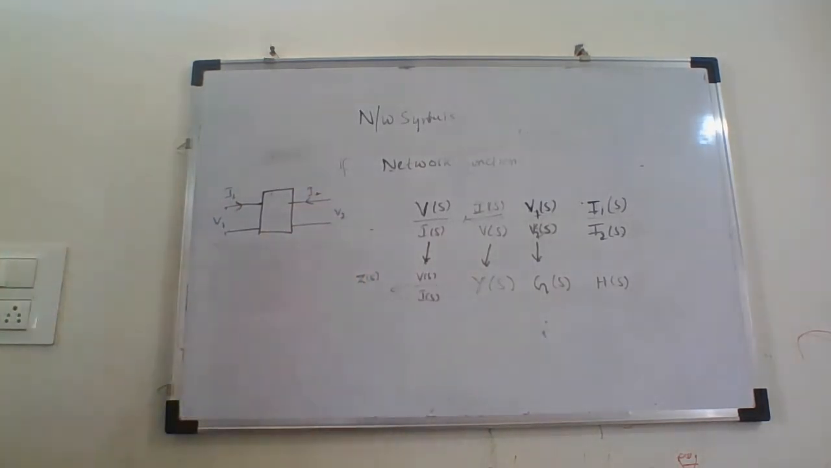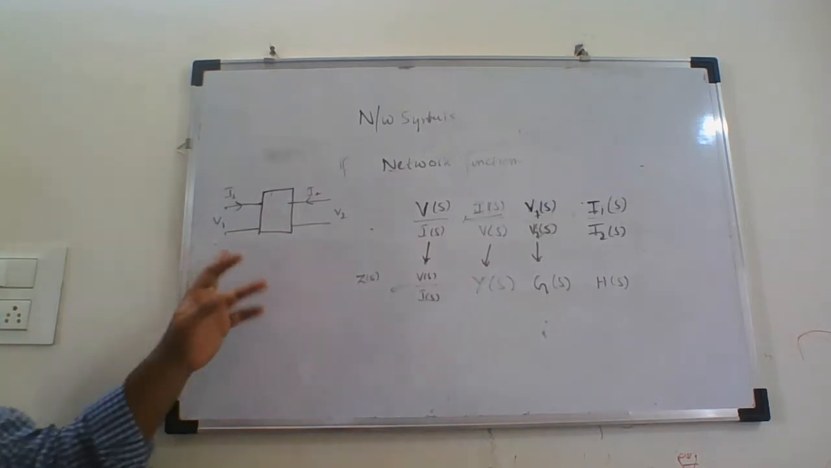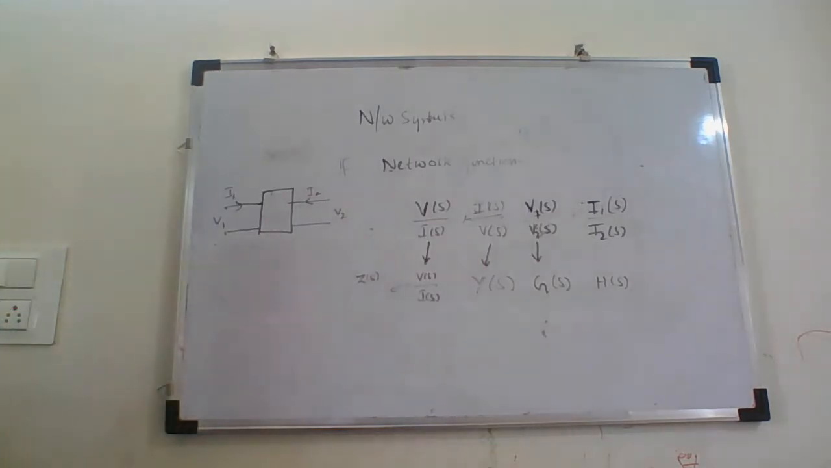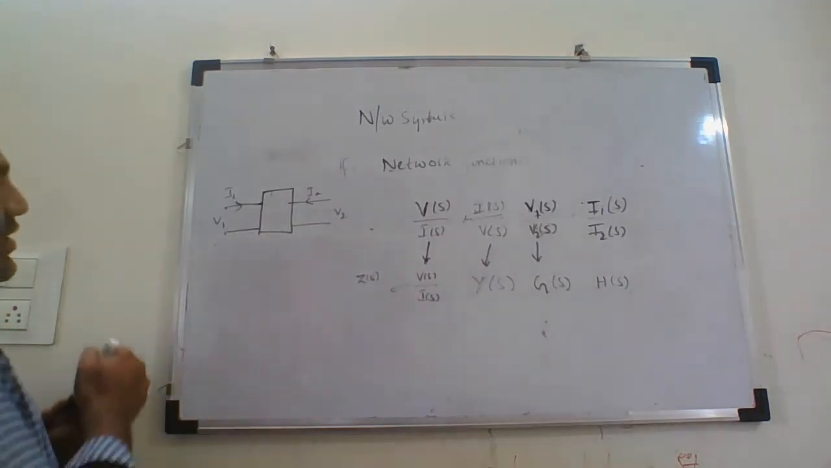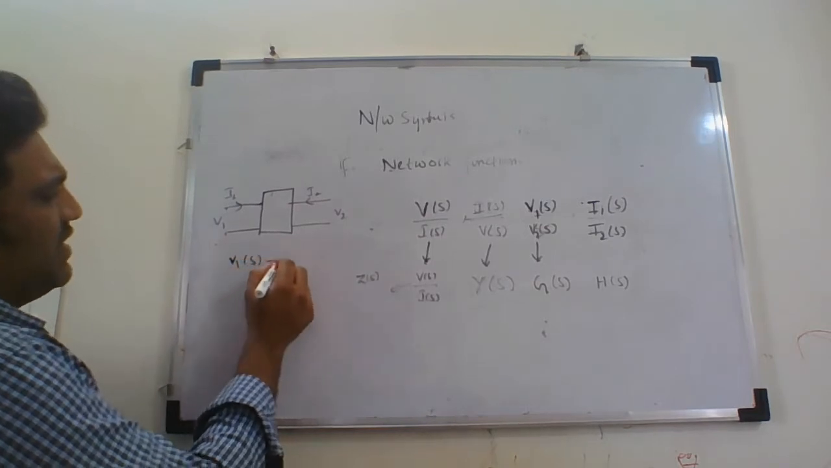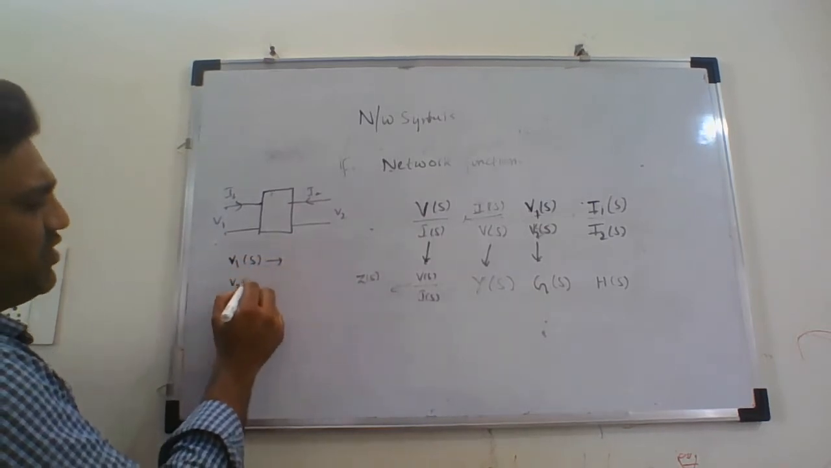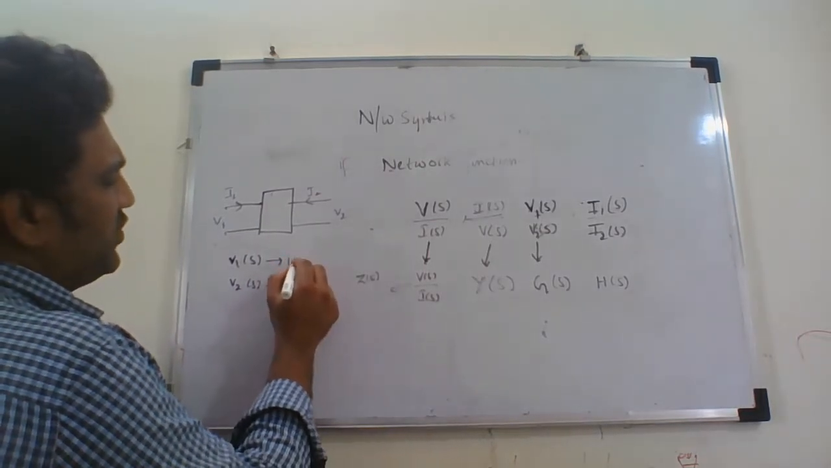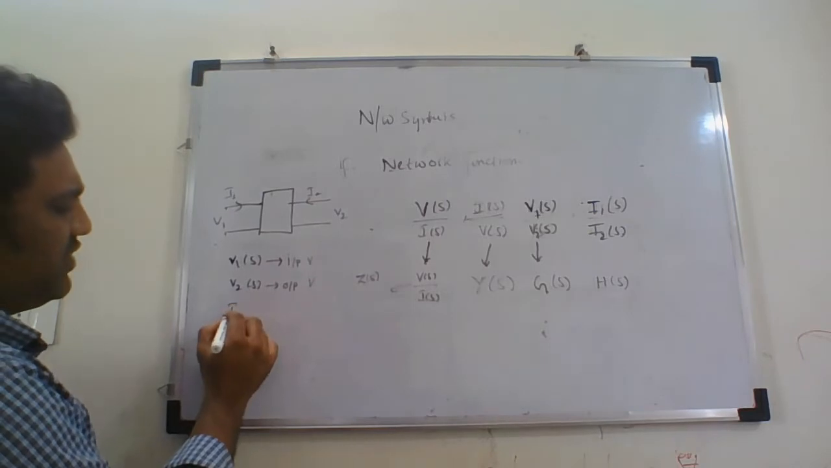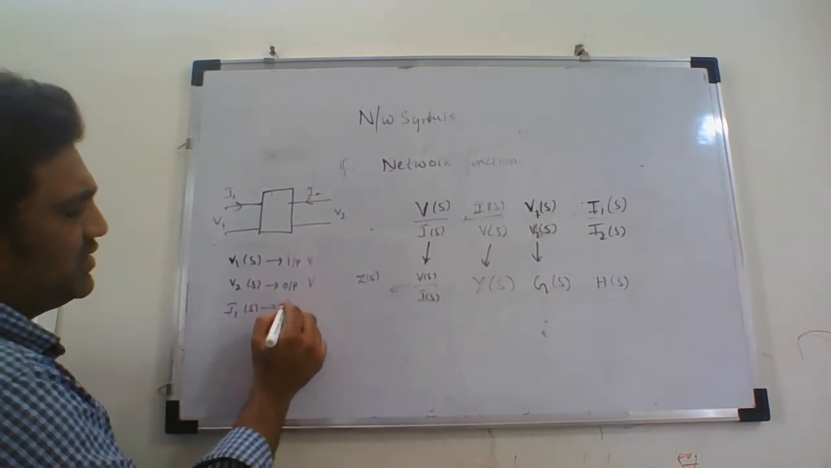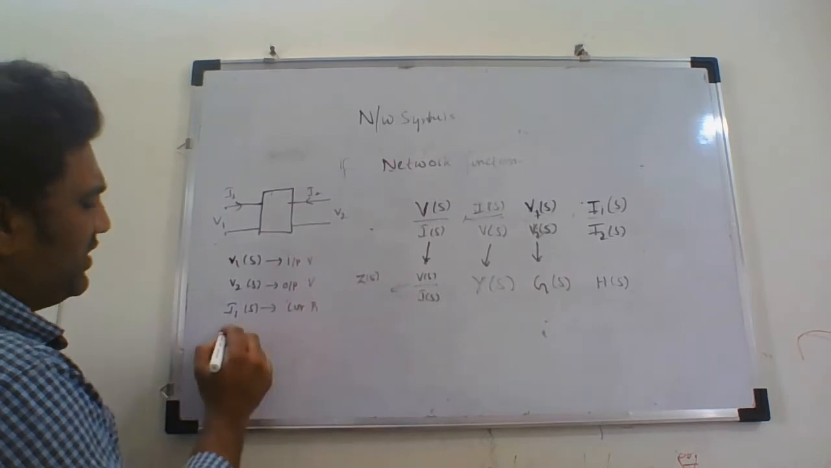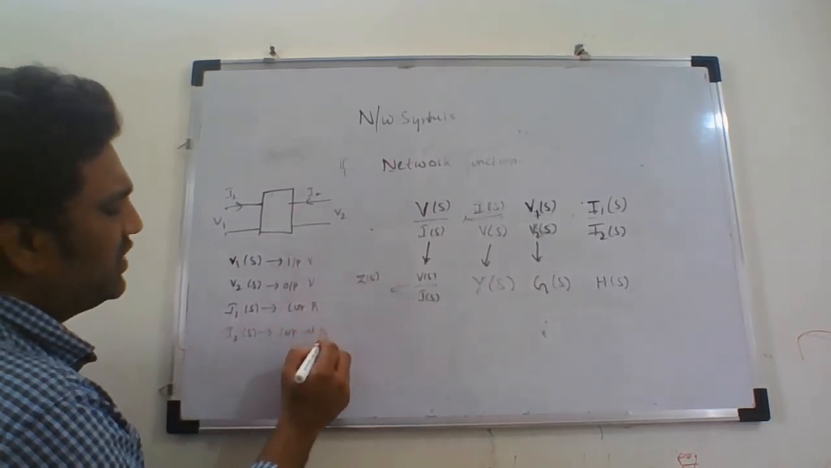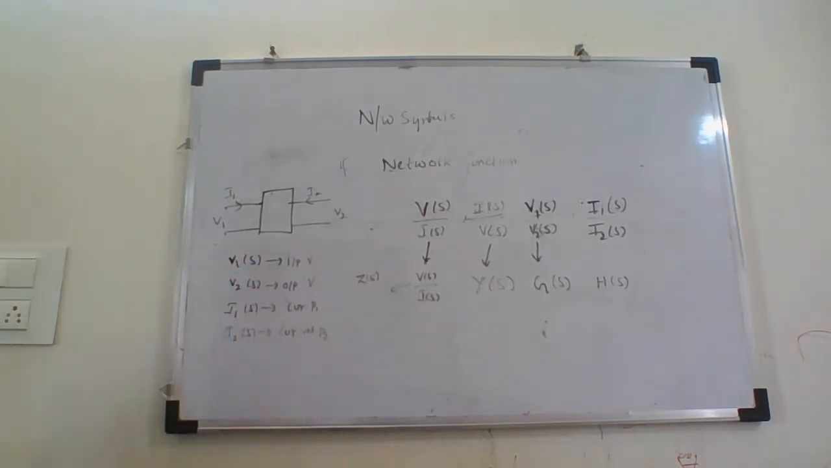Now when we take the Laplace transform of the individual quantities, let's say V1 of s is the Laplace transform of V1, the voltage at port 1, V2 of s is the output voltage, I1 of s is the current at port 1, and I2 of s is the current at port 2. So these are the four quantities we get in Laplace transform.